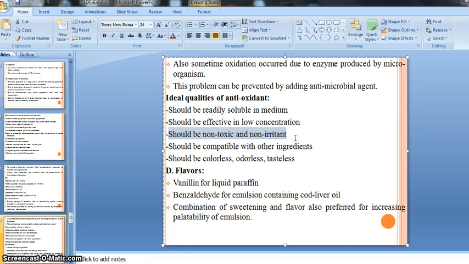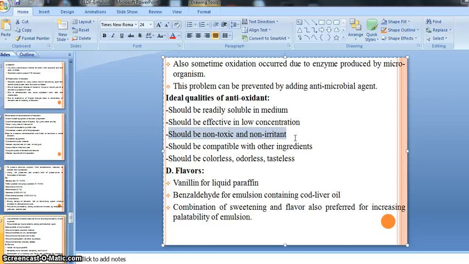After the administration of this antioxidant, it should not cause any irritation or any vomiting or any other fatal effect. That's why it is recommended that whatever antioxidant we use should be non-toxic and non-irritant.